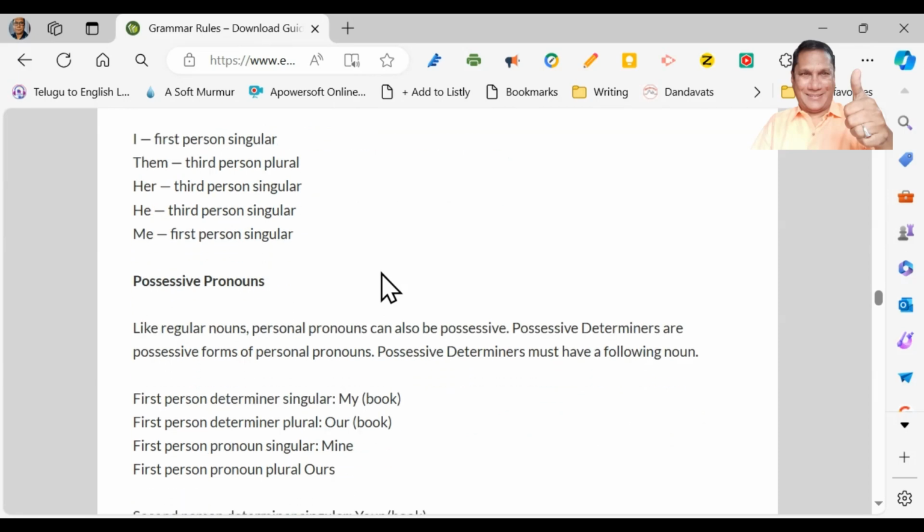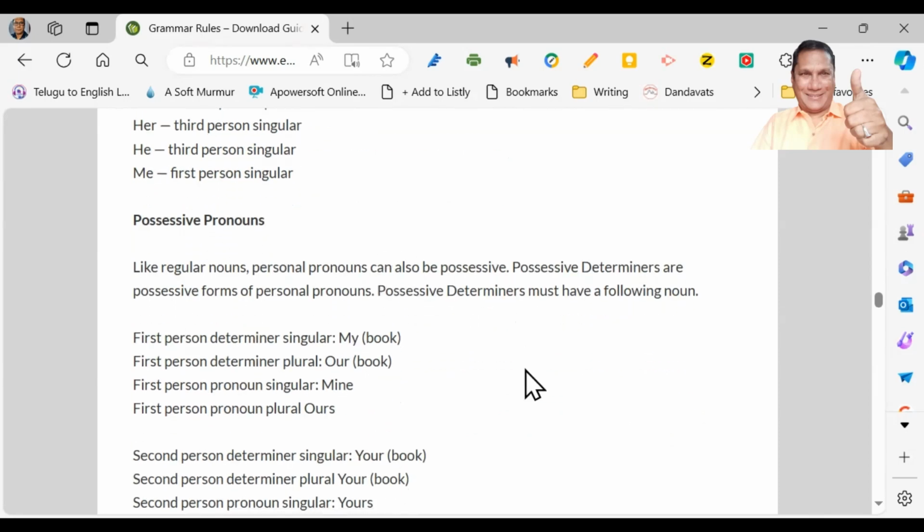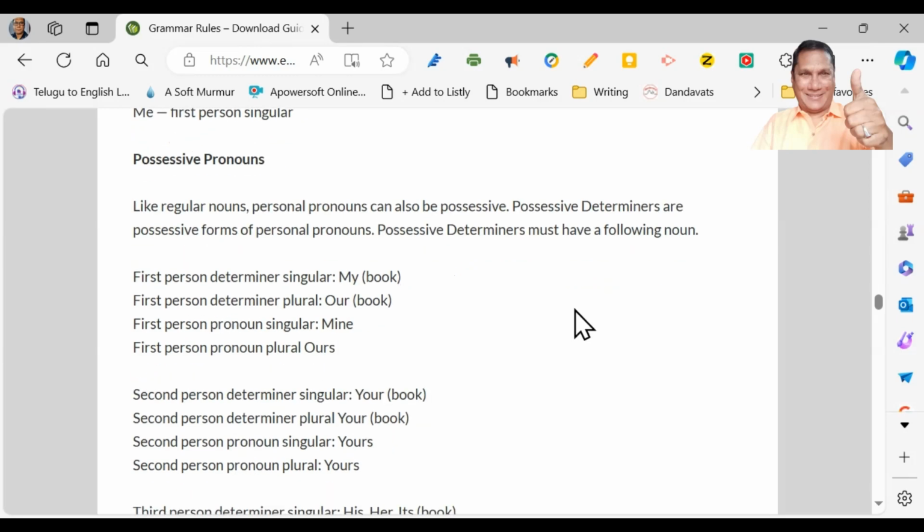And what are possessive pronouns? Possessive pronouns we have already discussed. It shows possession or ownership. Like regular nouns, personal pronouns can also be possessives. Possessive determiners, or possessive forms of personal pronouns. Possessive determiners must have a following noun. So determiners, they also determine the noun